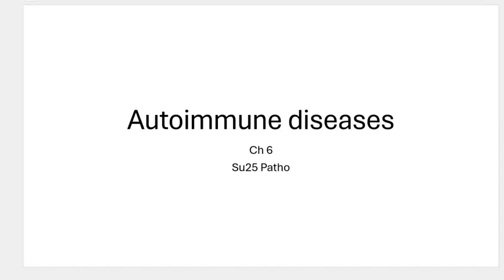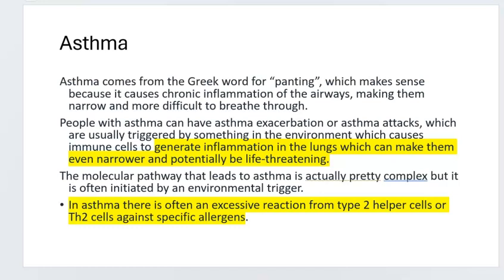All right, let's jump into some of these autoimmune diseases associated with Chapter 6. Obviously, we can't go through every autoimmune disorder known to man, but we're just going to cover a few. One of the first ones we want to talk about then is asthma. It's a very common disorder that you're going to see a lot, so we need to understand the pathophysiology of why that occurs.